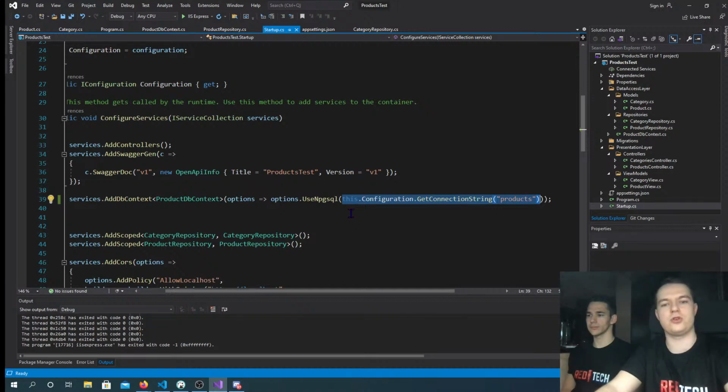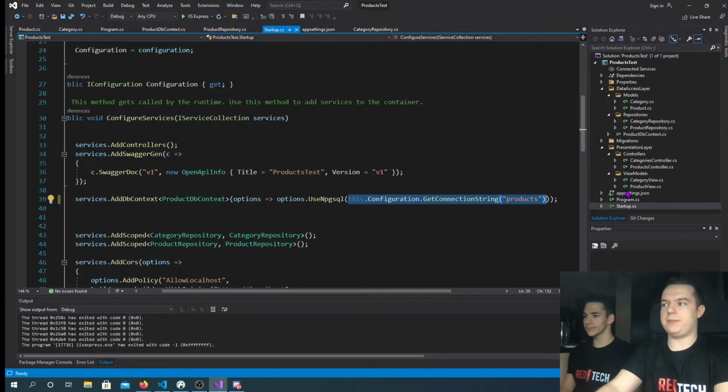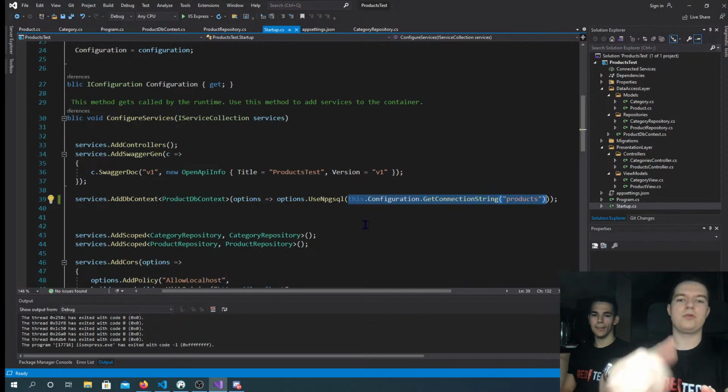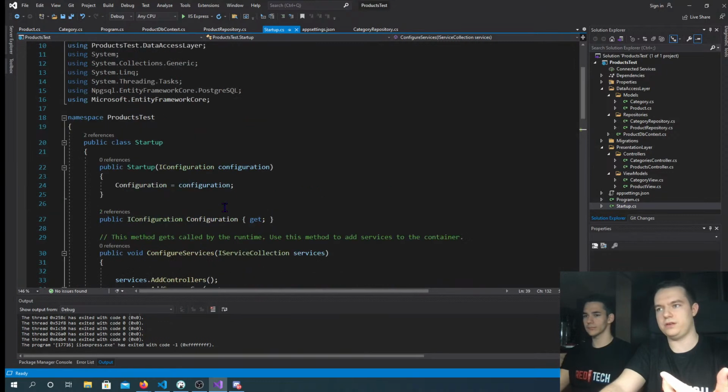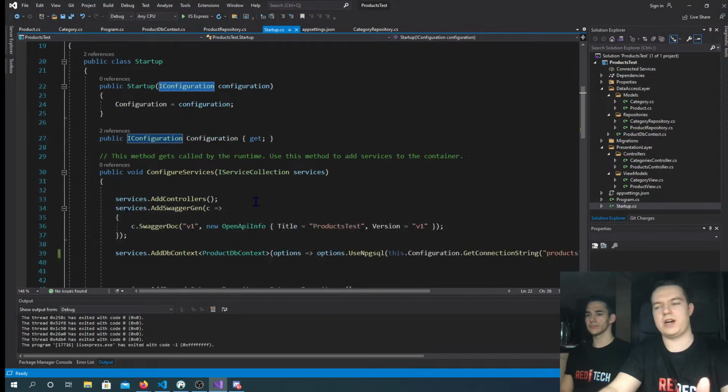Because we don't want to hard code those strings into our code, that's why we type them in appsettings. So now we need to change from products to test, right? When we start the application, it builds a configuration object that provides all the entries in the appsettings. If you come up here, you see that this IConfiguration interface is injected into our constructor.